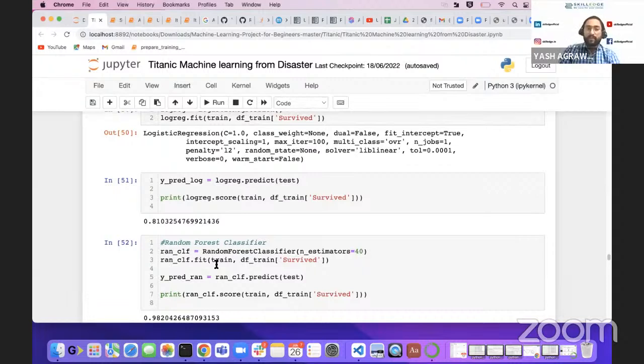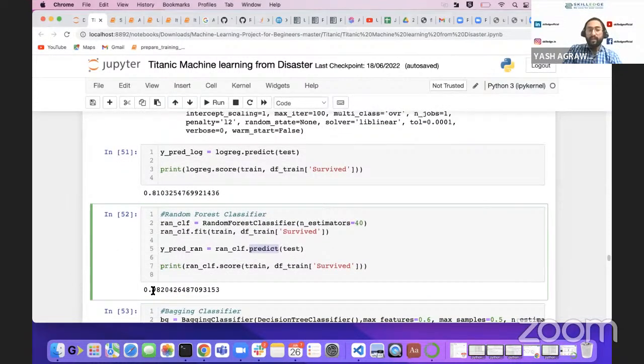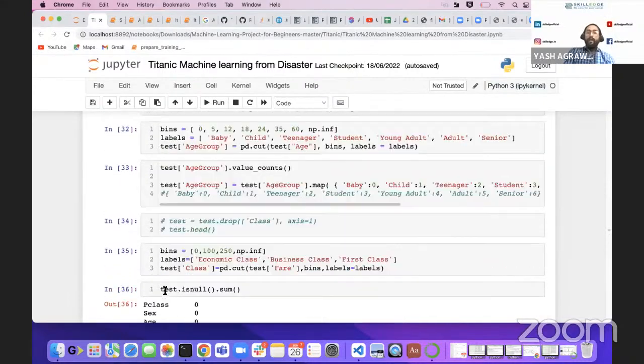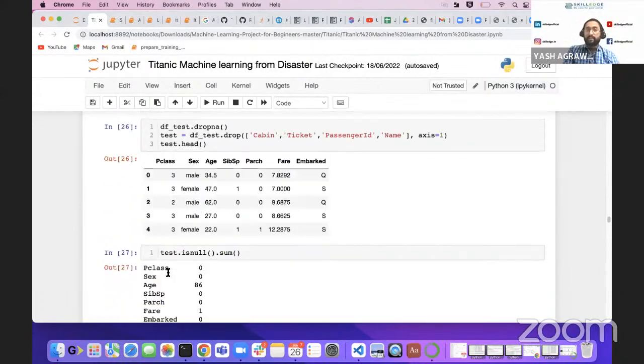Same process: first we initialize our model, then we fit our data, then we run predict, and you will generate your scores. As we said, it is one of the best classification models, and we get an accuracy of 98%, right? Now we can directly move with random forest as our best classifier.